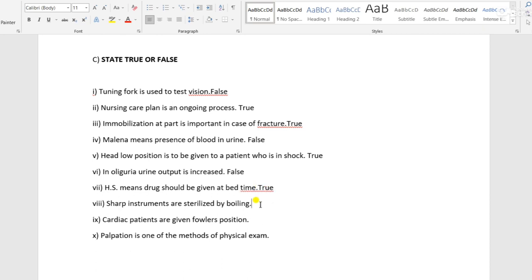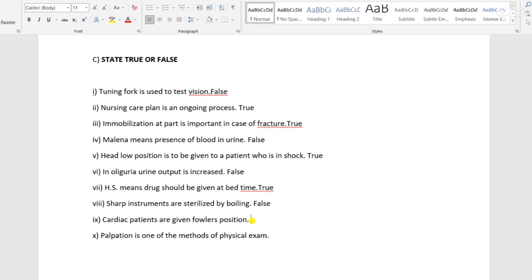Next, sharp instruments are sterilized by boiling. This is a false statement. We never boil sharp instruments. Sharp instruments are always sterilized by a chemical solution, like 2% Cidex. We pour all the sharp instruments into Cidex for 24 hours. Then next, cardiac patients are given Fowler's position.